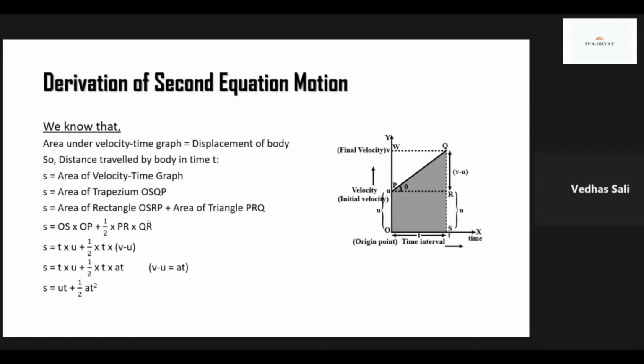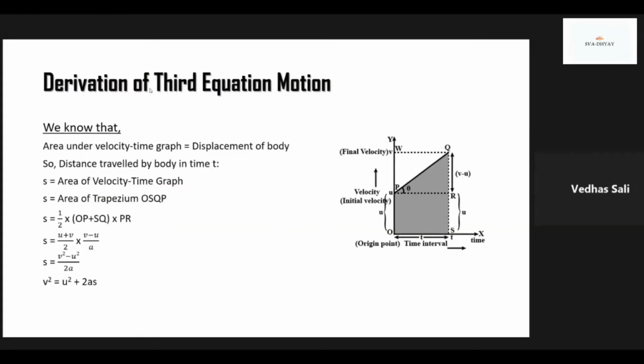So we get OS is equal to T, OP is equal to U, plus half into PR is equal to T into QR is equal to V minus U. So we know that from first equation of motion V minus U is equal to AT. So we place AT in place of V minus U. So we get the second equation of motion S is equal to UT plus half AT square. Very good.